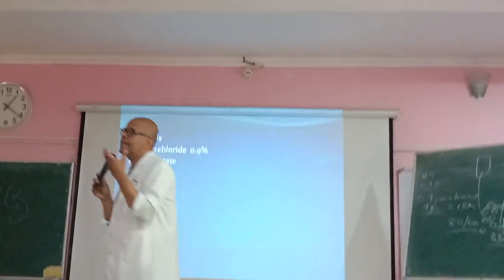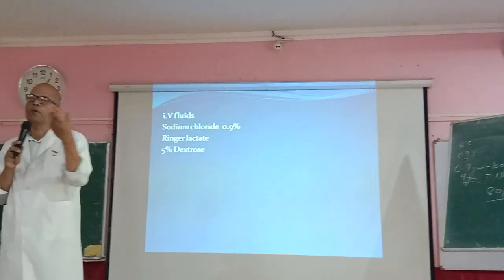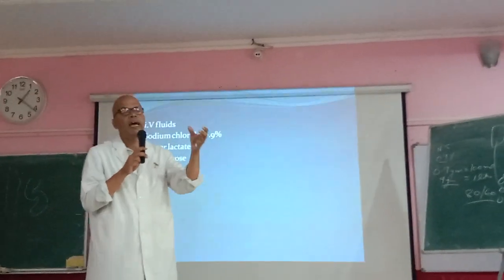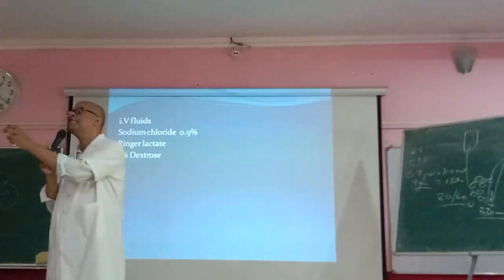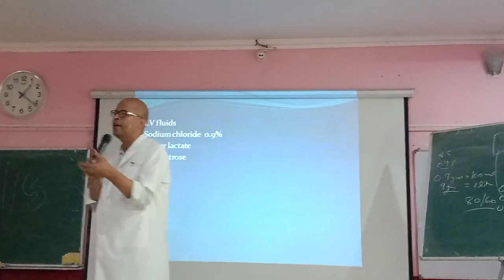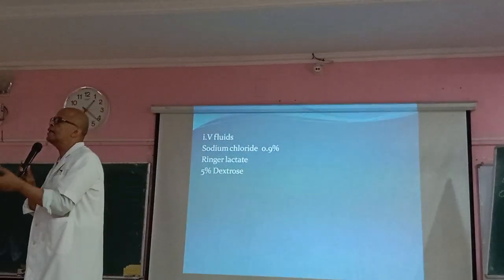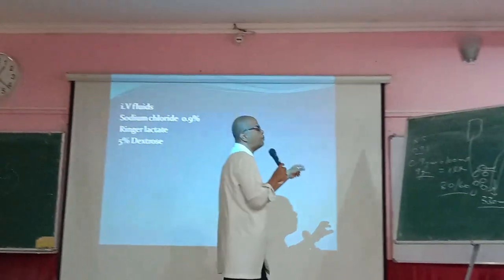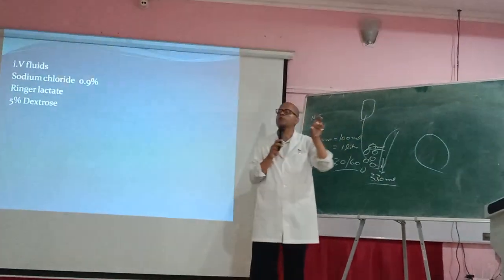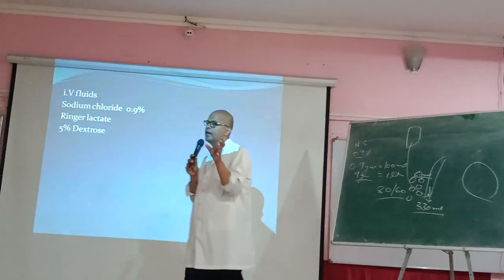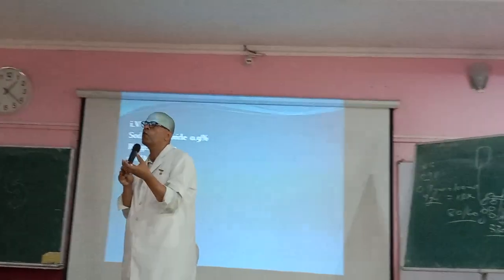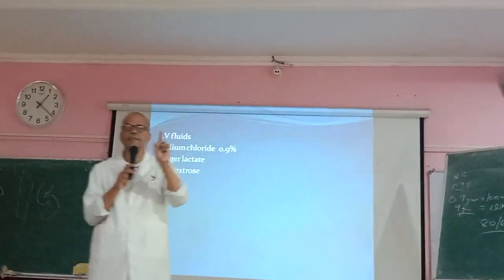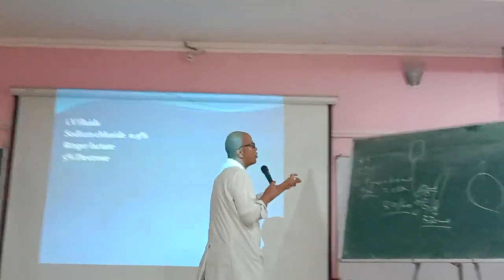Why do we want to raise the intravascular volume? Because of dehydration, the RBC are not having fluid to flow. As a result, the oxygen supply to the different organs will be cut off, and within a few minutes all the organs will be necrosed. This particular fluid will help us raise the intravascular volume as soon as possible. And if perfusion is restored, the organs will not die and we can save the patient from death. This is the first thing.